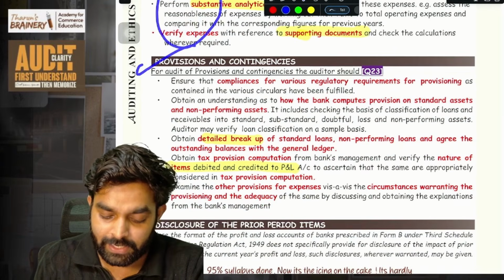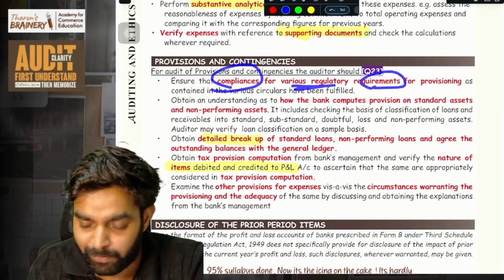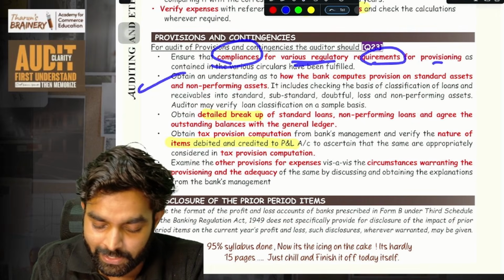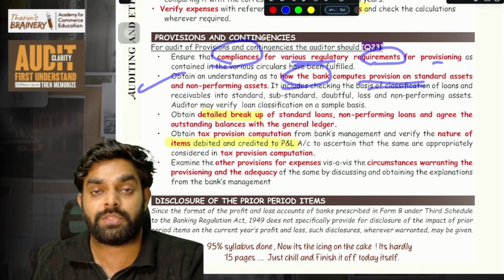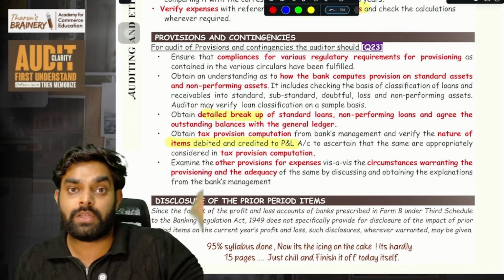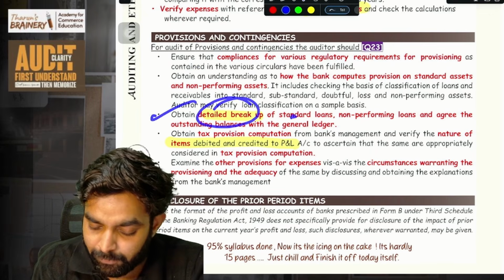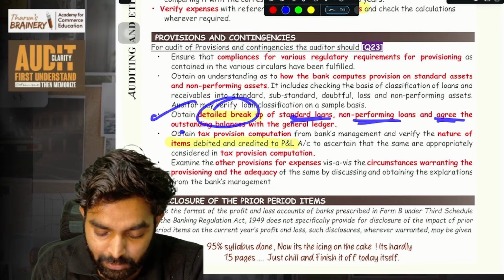Then provisions and contingencies, how will you audit? Very easy. Ensure that the compliances for various regulatory requirements for provisioning is done. Then obtaining an understanding of how the bank computes the provision, how the bank is putting provision. Are they following the correct provisioning requirements which we studied earlier? All those things. Then obtain a detailed breakup of the standard loans, NPAs, and agree the outstanding balance with the general ledger.